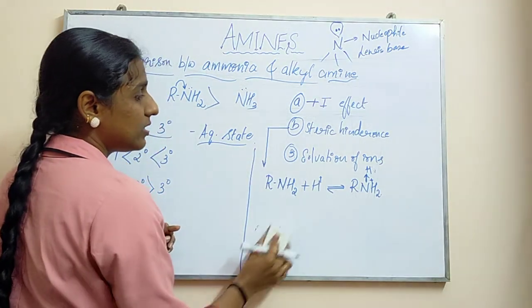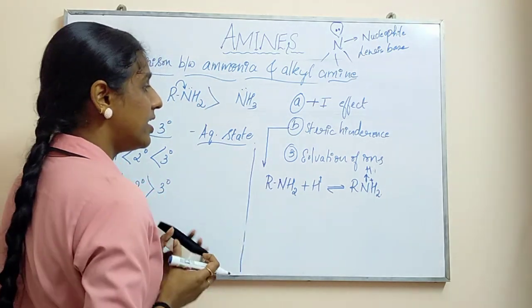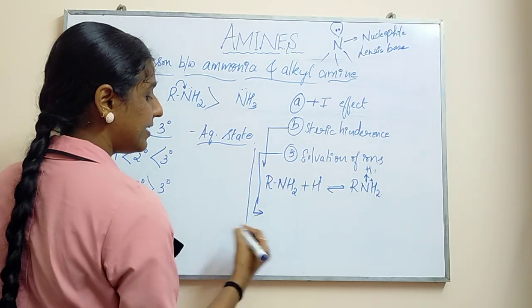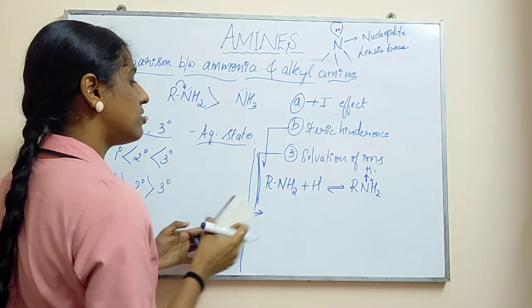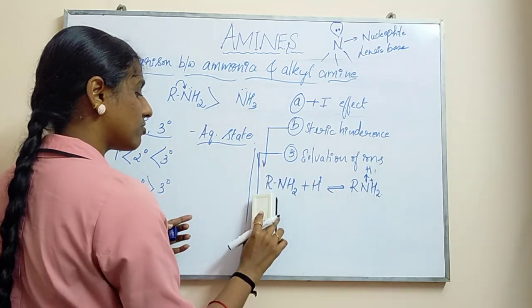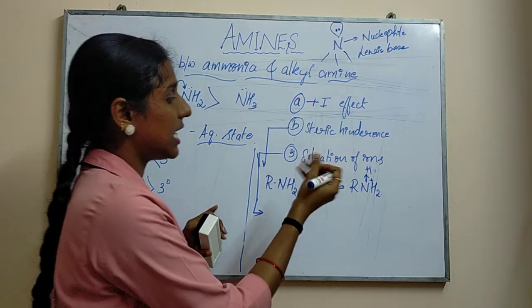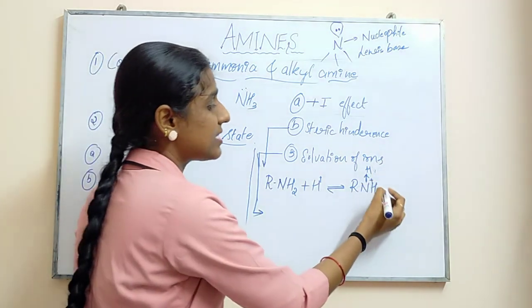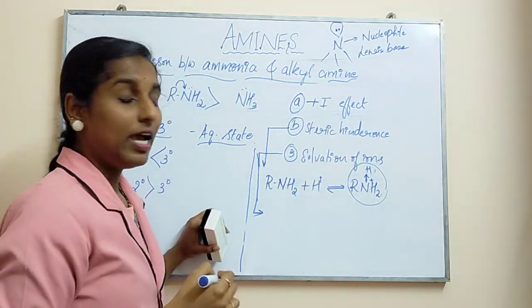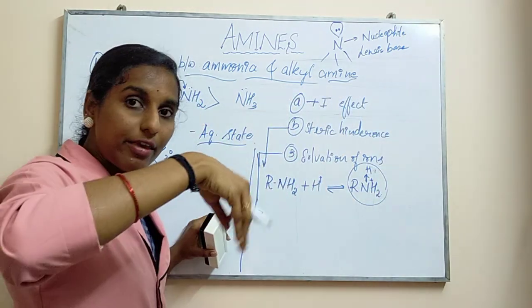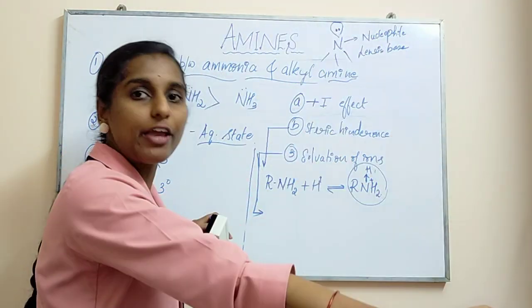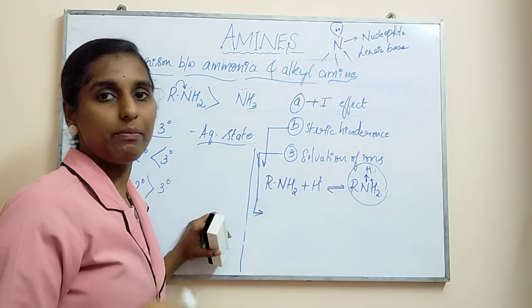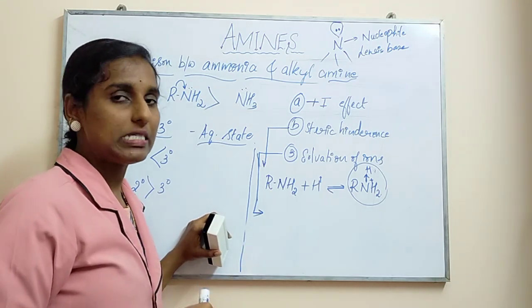Now if you go with your solvation of ions, write the next side heading as solvation of ions. We'll see what will happen under solvation of ions now. As the name indicates, solvation in the sense what? The dissolving property of ions. Ions in the sense any protonated ion I can take and explain. How these ions, when the amine is there in ionic form, will get dissolved in water, or how the dissolving capacity will be seen. Majorly the solvation effect will be seen with water.